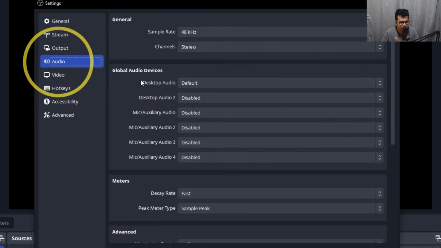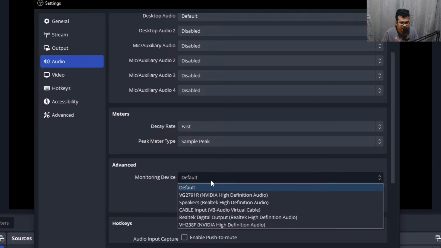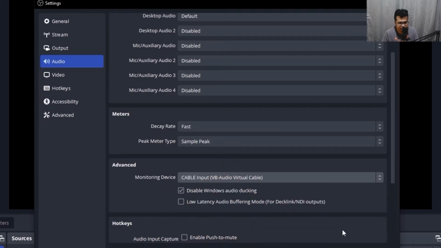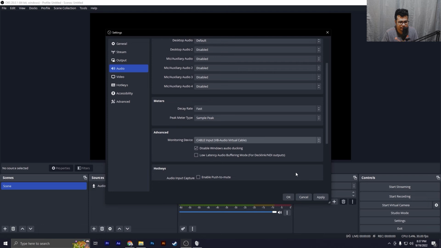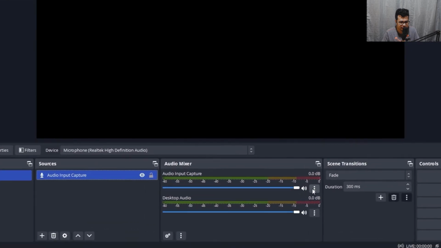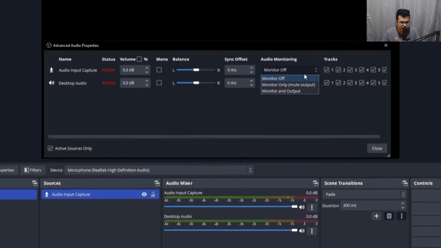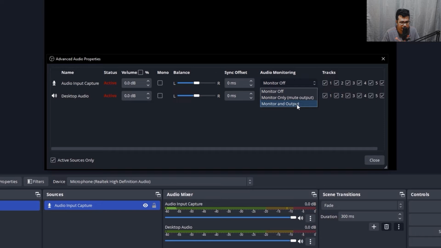Okay, then go back to OBS and click on settings. Then go to audio, to advanced, and then just choose this CABLE Input, VB-Audio Virtual Cable. Okay, click on apply and then OK. And then click this three-dot button on your audio input capture under audio mixer. Then choose the monitor and output for the audio input capture.